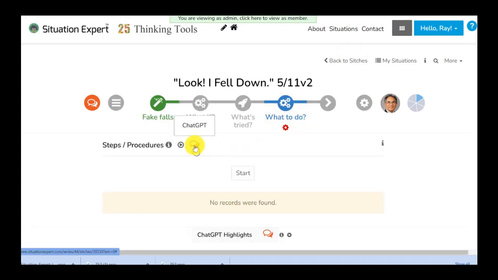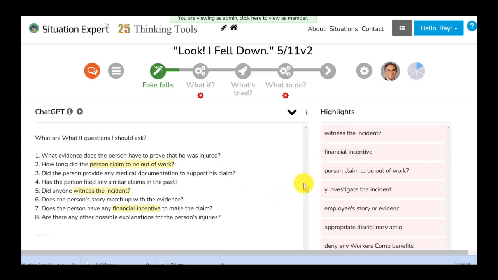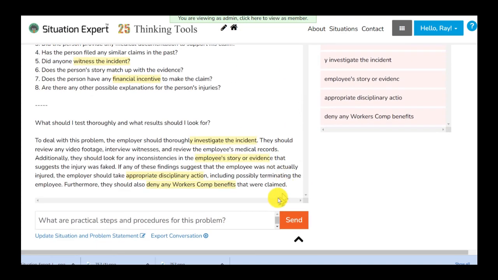So now let's go with ChatGPT. And when you go down below, you click the thumb, you can see here the questions. What are the practical steps and procedures for this problem? Let's go ask GPT. And to begin with, you can also export all of your conversations in there. That way it has a file, and I'll show it to you later on. But I'm going to send this to ChatGPT.